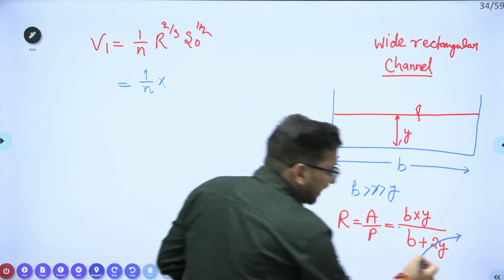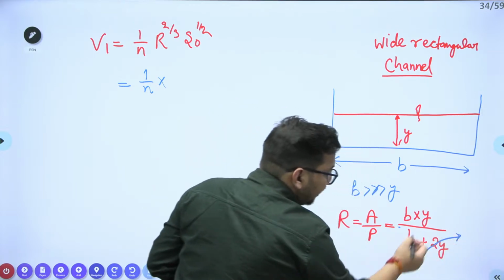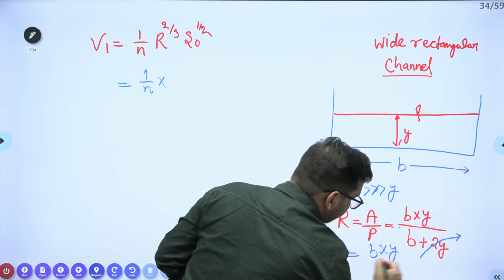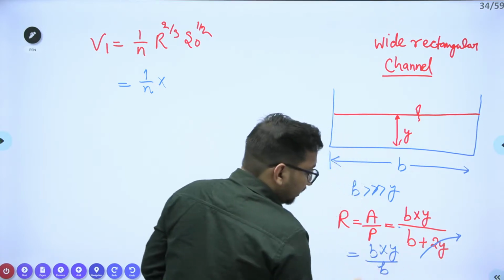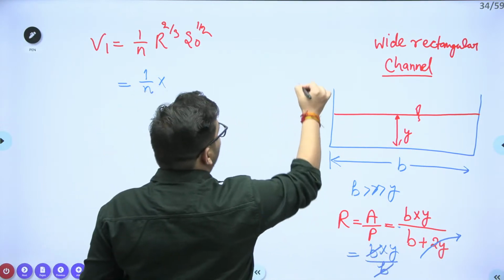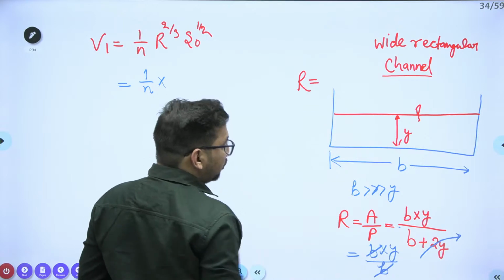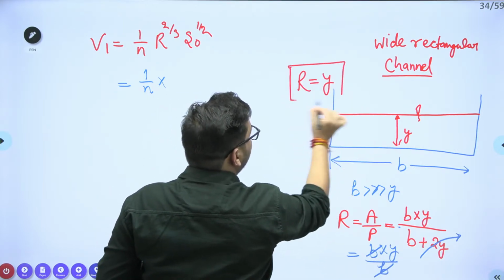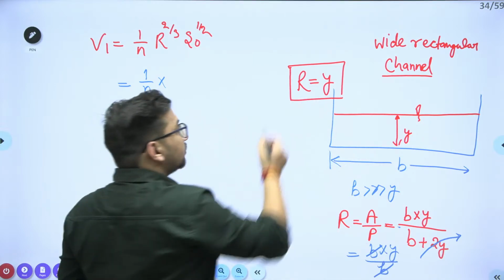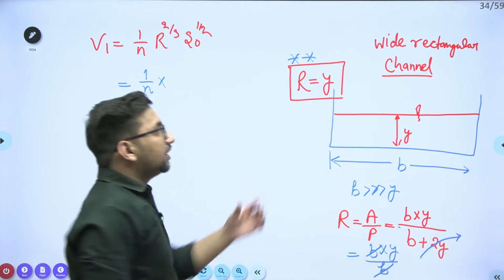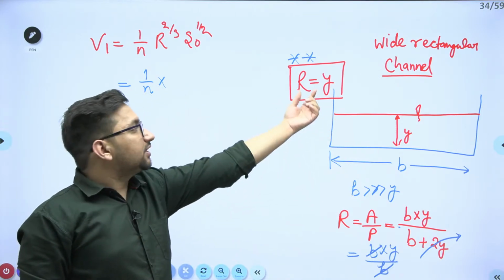So I can neglect this value. So it is equal to b into y by b. If I cancel b by b, for a wide rectangular channel, the R value is equal to y. So remember this: when there is a wide rectangular channel, your hydraulic radius will be equal to y.